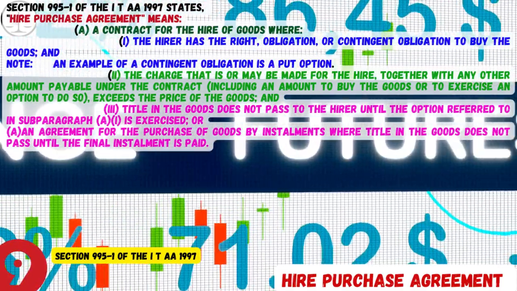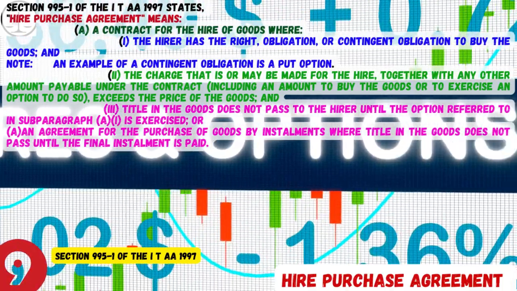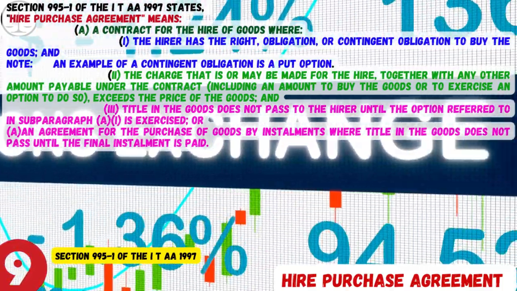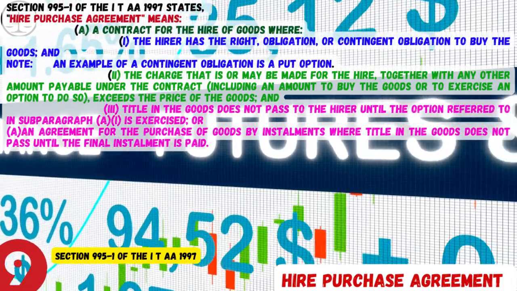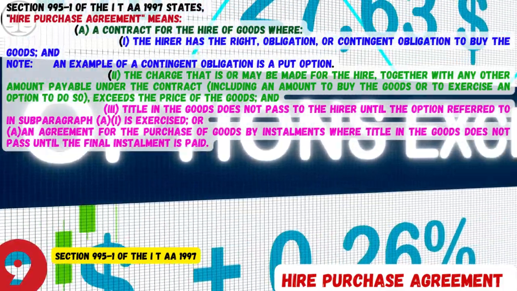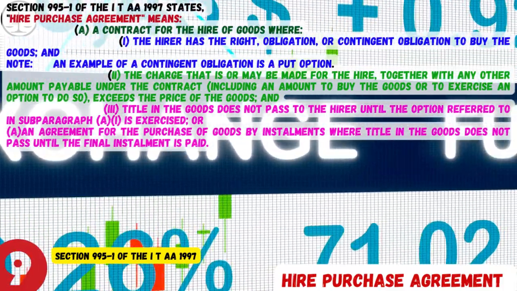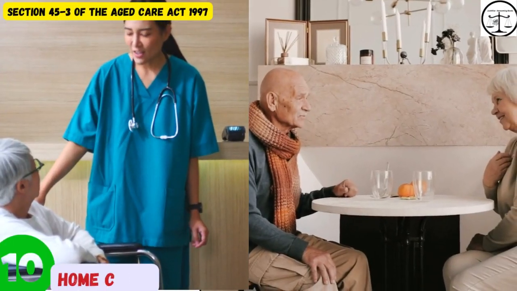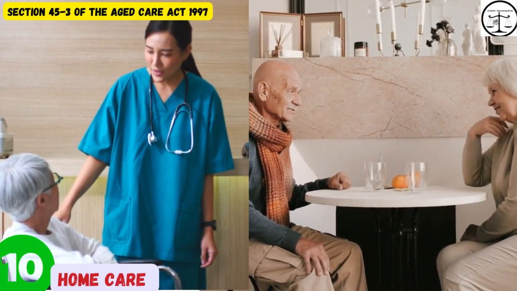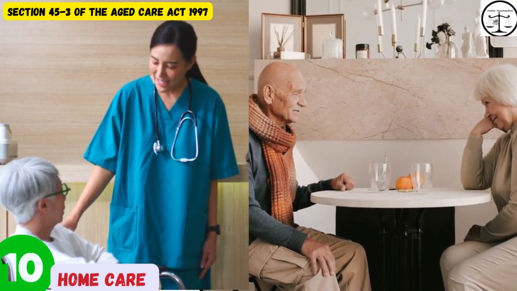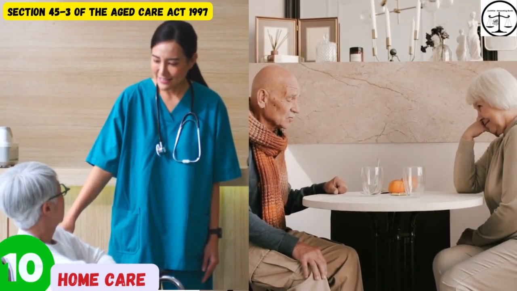subparagraph (a)(i) is exercised, or (c) an agreement for the purchase of goods by installments where title in the goods does not pass until the final installment is paid. Next word. Word number 10. Home care has the meaning given by Section 45-3 of the Aged Care Act 1997.